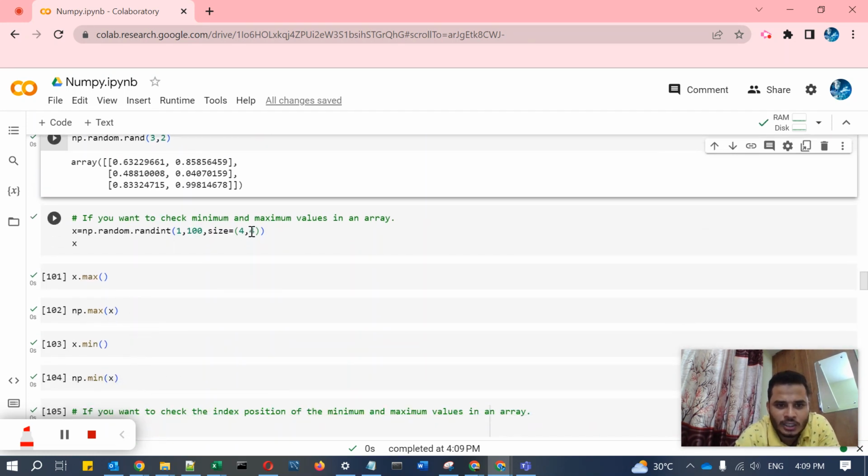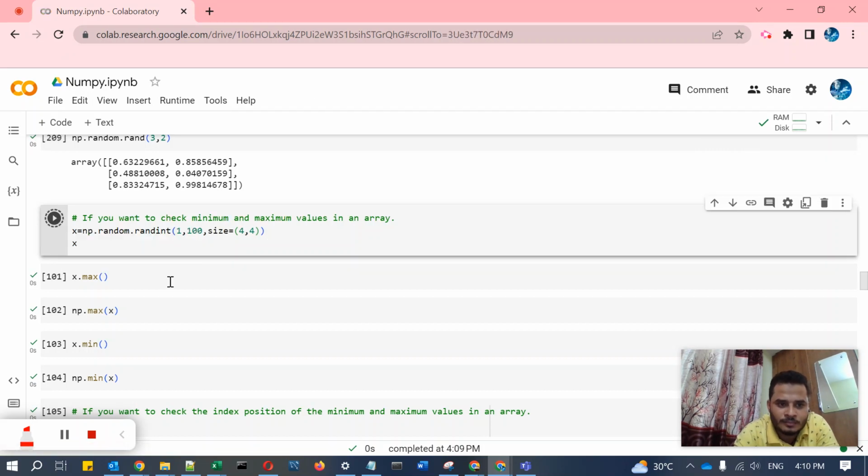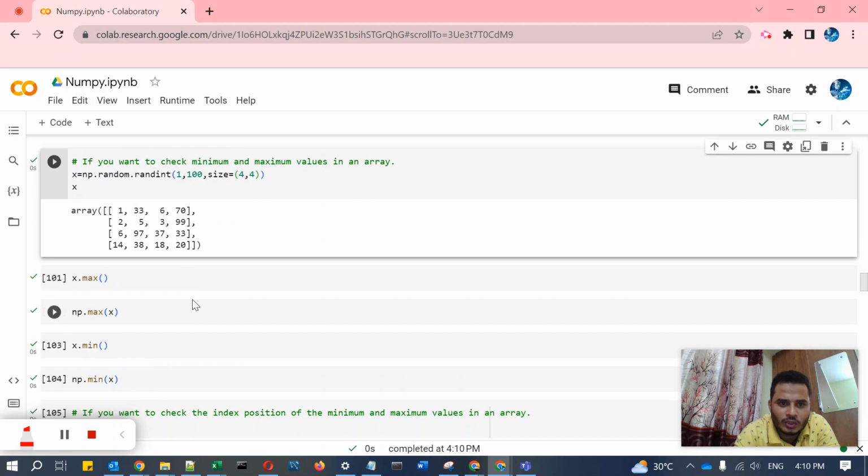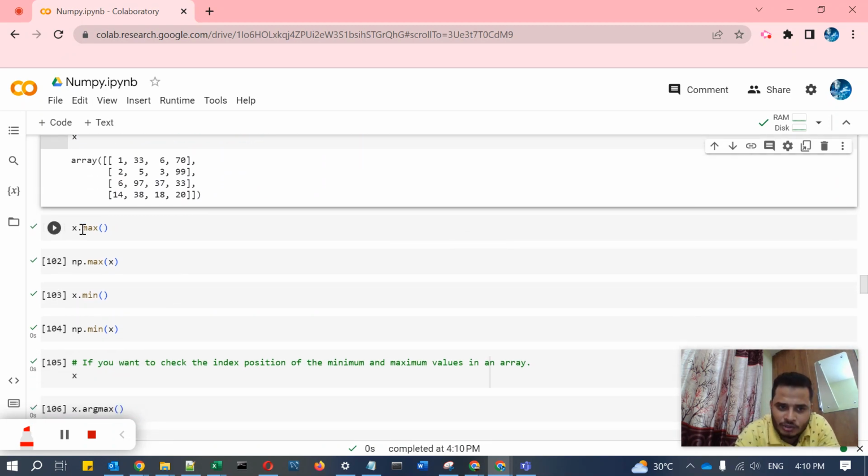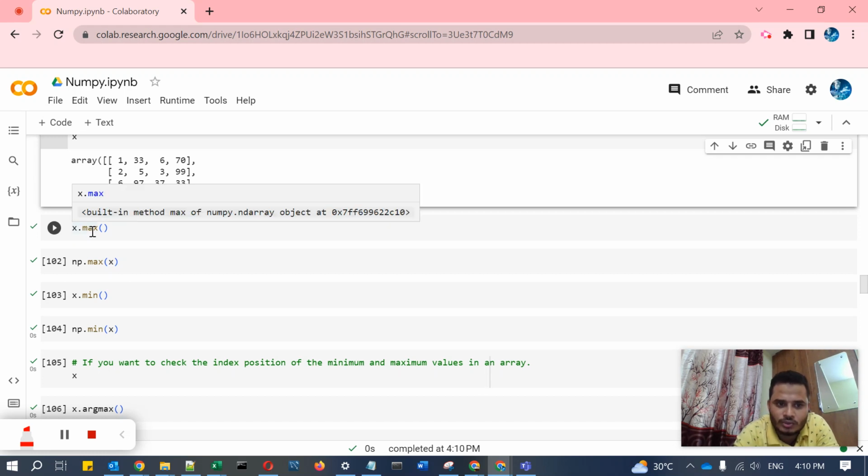If you want to check the minimum and maximum values in an array, you have some arrays and you have to check the minimum and maximum values. First we will create some x, a multi-dimensional array, with the help of the randint function, picking random integers from 1 to 100, as a 4 cross 4 matrix. Then we want to check the minimum and maximum values. How can you check? The max function is there to check the maximum value.